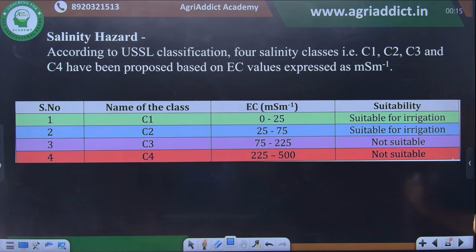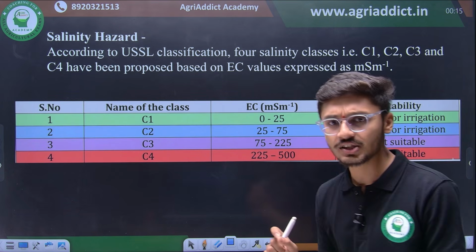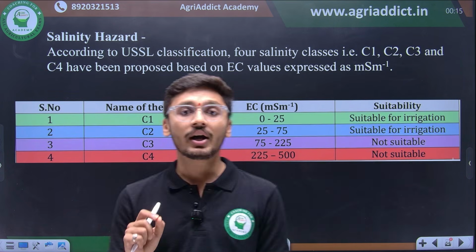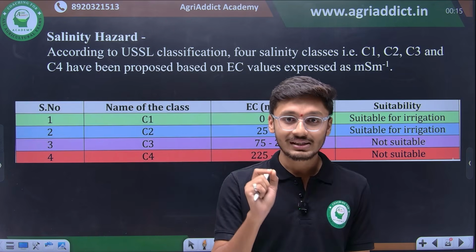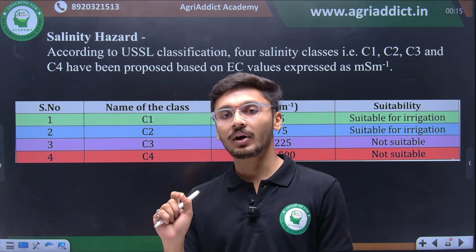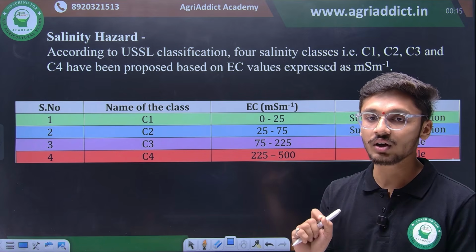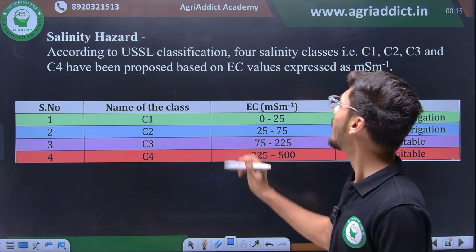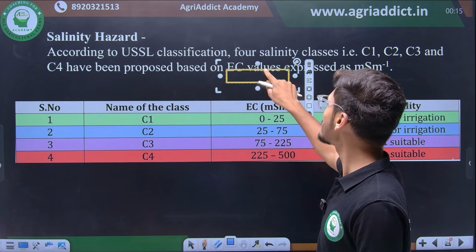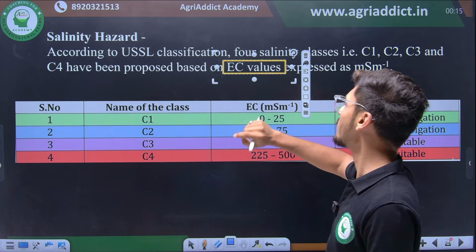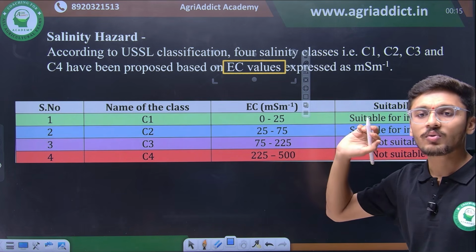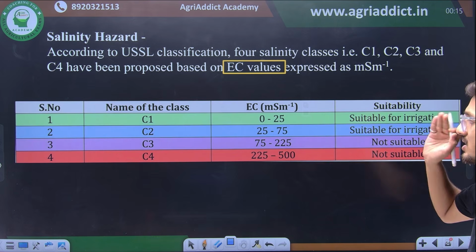So moving ahead, our first property for analyzing quality of irrigation water is salinity hazard. According to USSL, the US Soil Salinity Laboratory classification, 4 salinity classes are there: C1, C2, C3 and C4, which are based on EC. What are the EC values? Based on the EC value of an irrigation water, it is divided into 4 classes: C1, C2, C3 and C4.